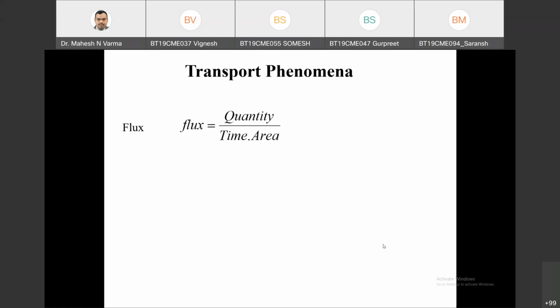And now roll number 94, Saransh. What will be the flux in fluid mechanics? Considering momentum transfer, we can say Newton second, which is force into time, per meter square into second, which is area into time. So overall, what will be the unit? Newton per meter square. Very good, excellent.